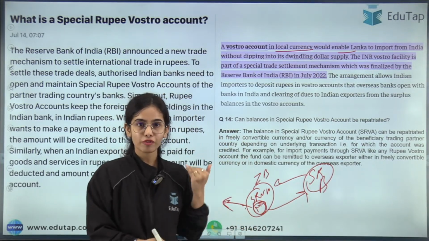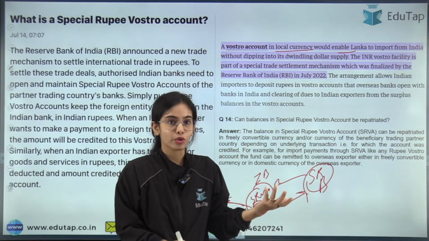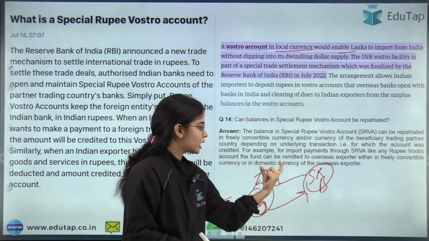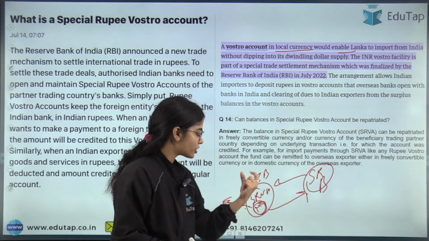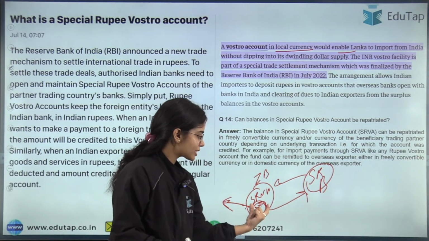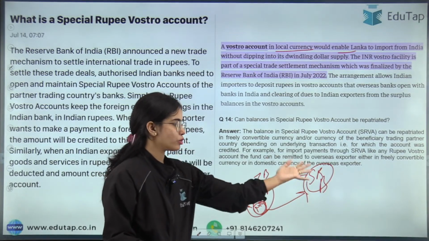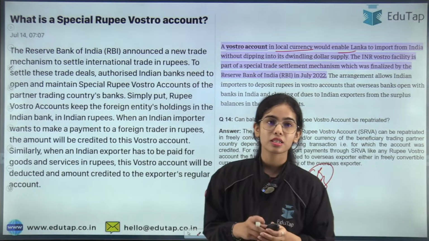We are importing from Sri Lanka, we are paying in rupees, not in dollars now, and these rupees will be kept in the special rupee Vostro account of the Sri Lankan bank that is present with the Indian bank. These rupees can be used to pay for our exports that we are doing to Sri Lanka. Okay, so this is the basic idea.